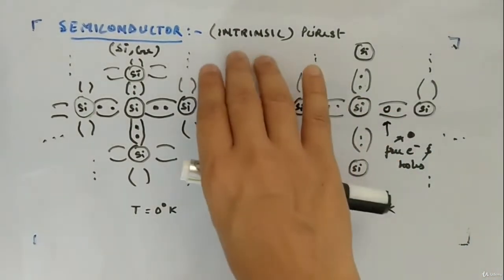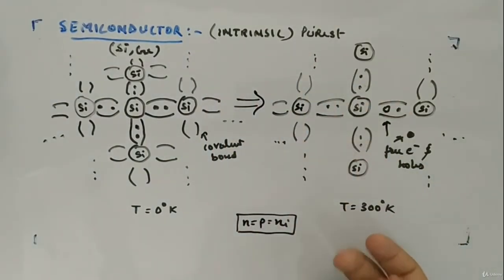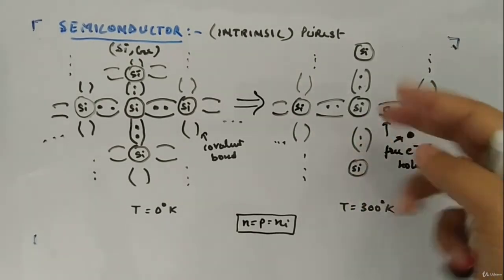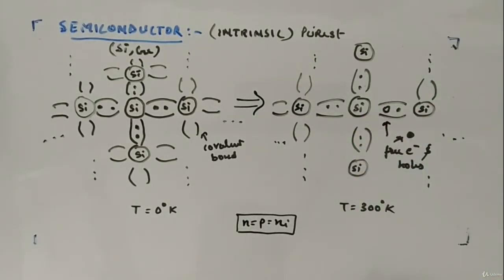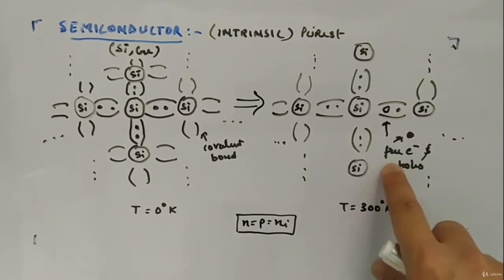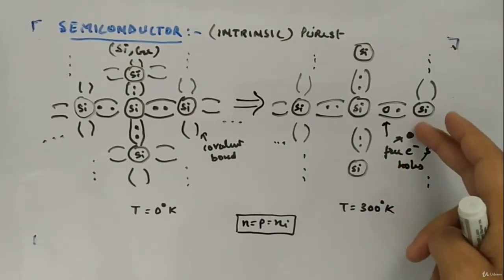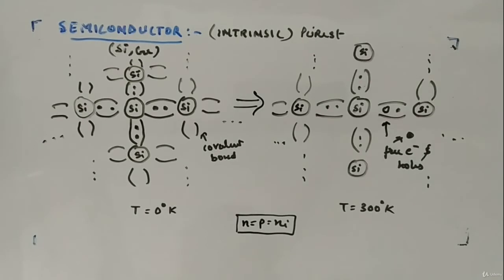Important thing is, in an intrinsic semiconductor, they consume the heat energy you are applying through temperature and break the covalent bond. When the covalent bond breaks, as a result we get one free electron and one hole.